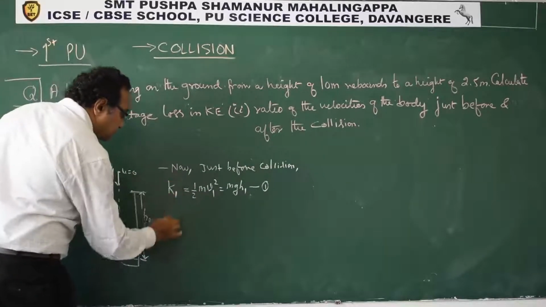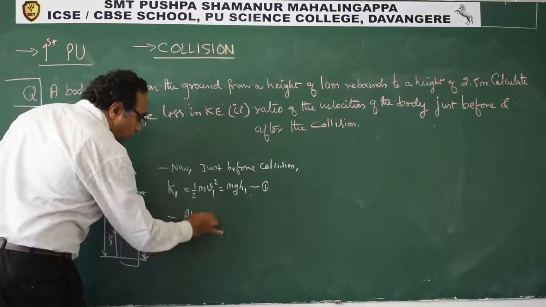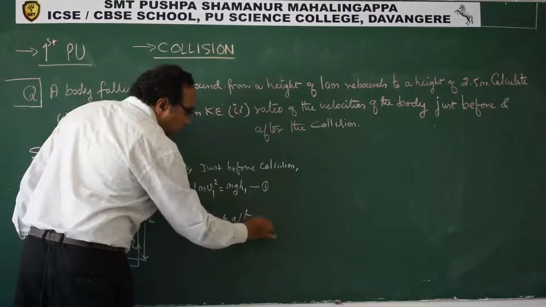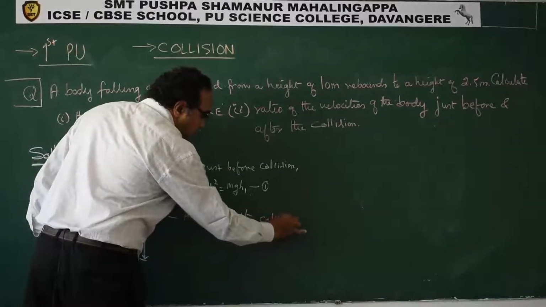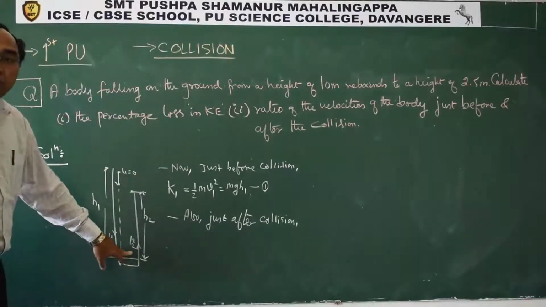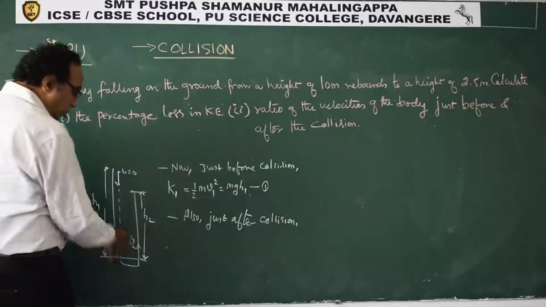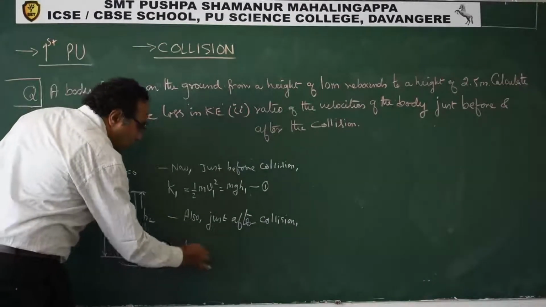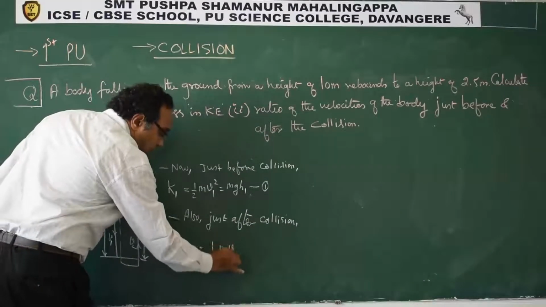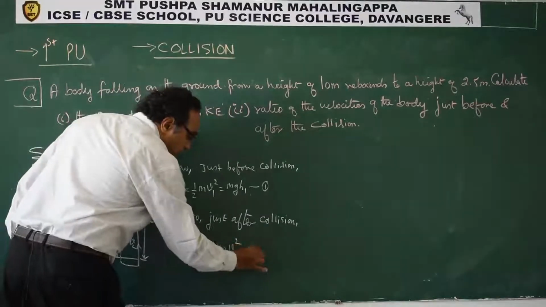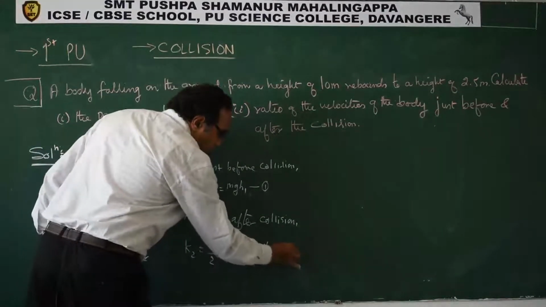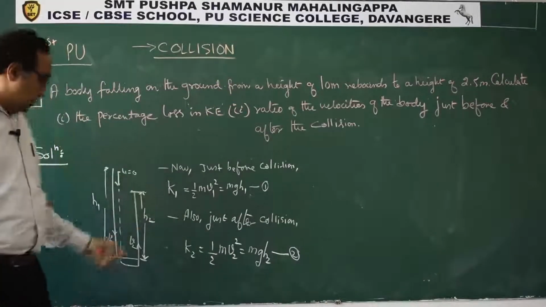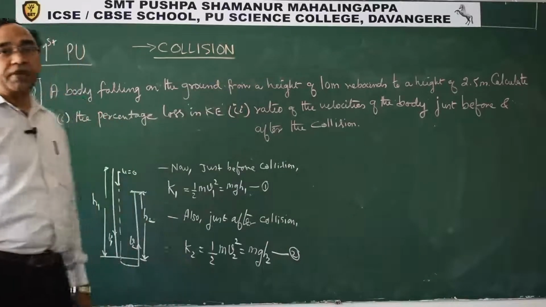Then just after collision, it is moving up with velocity v2. So the loss in kinetic energy is gain in potential energy in the second case. So K2, half m v2 square, is mg h2. Rebounds. H1 is given as 10 meter. It rebounds to a height of 2.5 meter, h2.